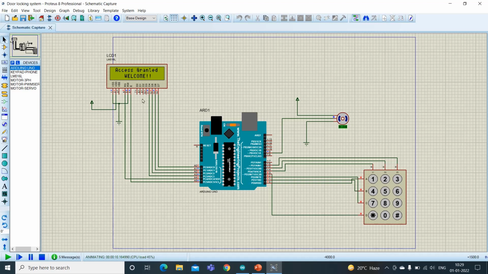And after 5 seconds, when the message is displayed, the door will lock automatically. It is locked again, and the motor will rotate again in the opposite direction. Now if I enter the wrong password, then it will show the message code incorrect, get away. So in this way our presentation works.